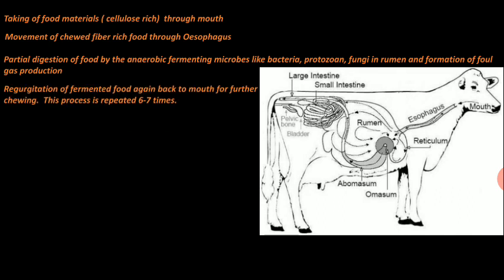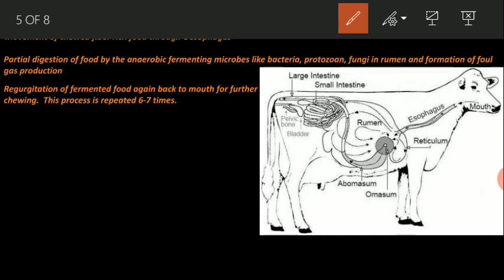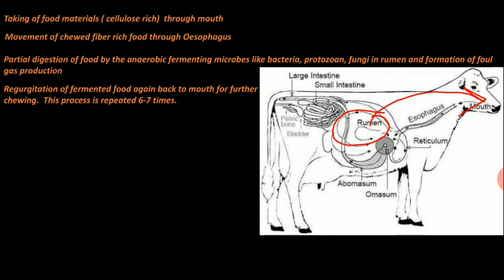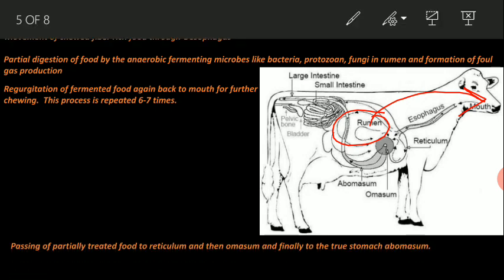They again pass the food material from the rumen to the buccal cavity for multiple times chewing, and this process is repeated 6 to 7 times. After that this partially digested food material passes to the reticulum, then the omasum and then the abomasum.